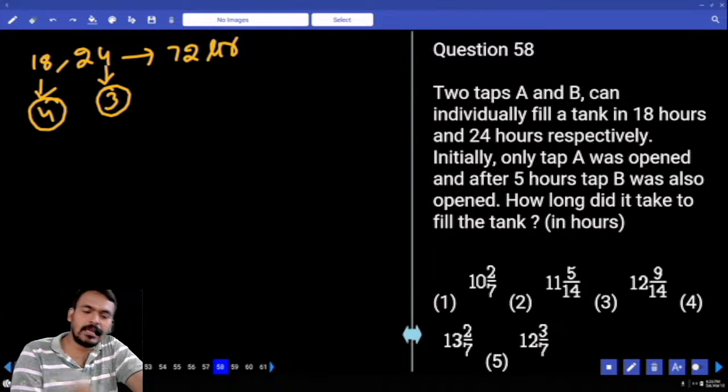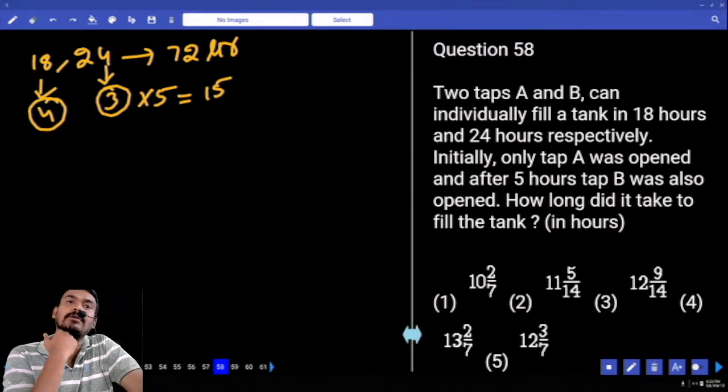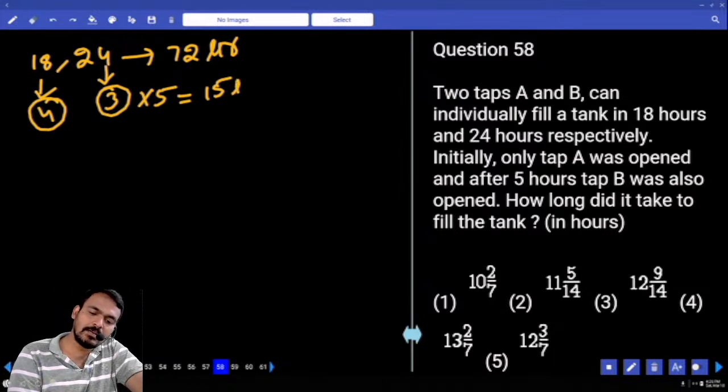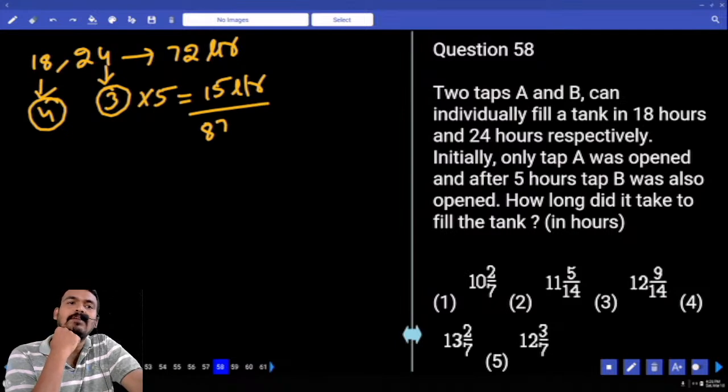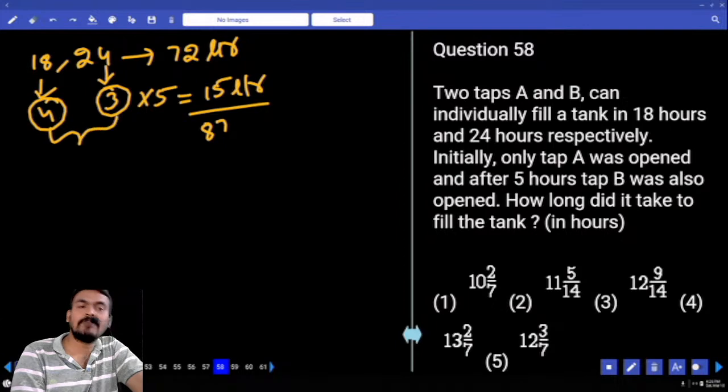3 liters. It is open for how many hours? 5 hours. 3 into 5 is how much? 15 or not? What is the actual tank capacity? 72. For the first 5 hours also B is open. The tank capacity will be increased or decreased? Increased. 72 plus 15. Total 87. That 87 is filled by both the pipes or only one pipe? Both the pipes. What is the together efficiency?